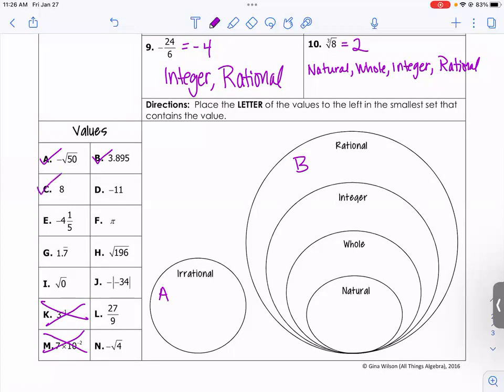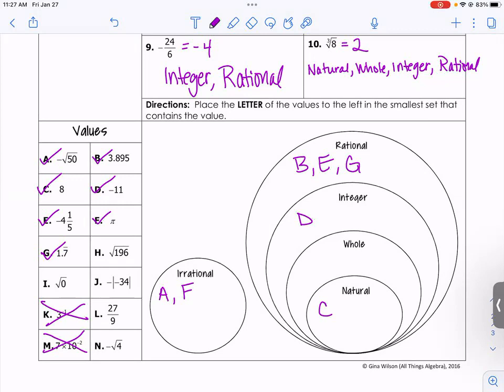8 is a natural number. Negative 11 is an integer. Negative 4 1/5 is gonna be a rational. E is rational. F is pi. I love pi. The number is irrational. 1.7, what does that bar mean? Repeating. So this is a rational number.